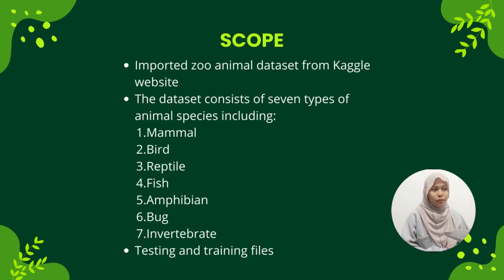So these are the scope for our project. First, we import the zoo animal dataset from the Kaggle website. Then the dataset consists of 7 types of animal species including mammal, bird, reptile, fish, amphibian, bug, and invertebrate. After that, we test and train the files.